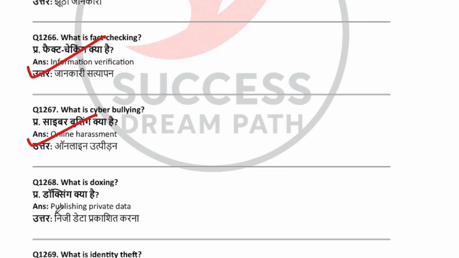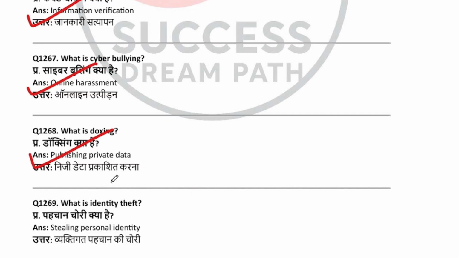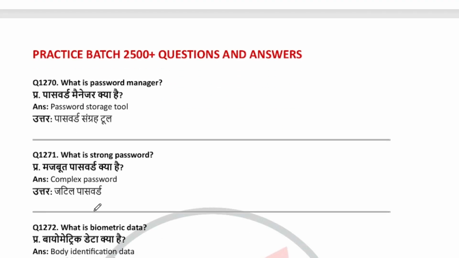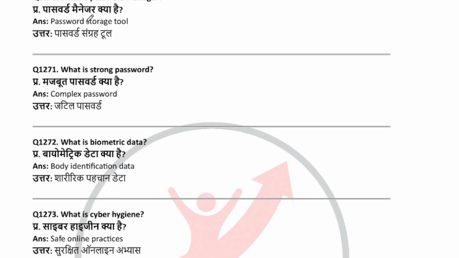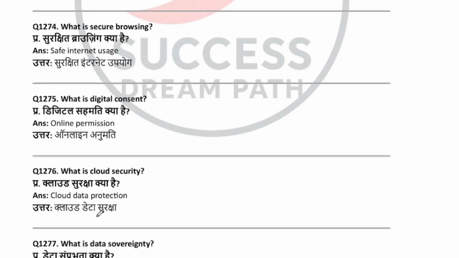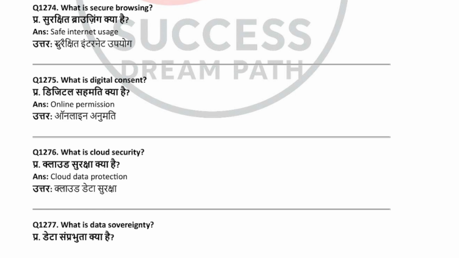What is doxing? Publishing private data. What is identity theft? Stealing personal identity. What is a password manager? Password storage tool. What is a strong password? Complex password. What is biometric data? Body identification data. What is cyber hygiene? Safe online practices. What is secure browsing? Safe internet use. What is digital consent? Online permission.